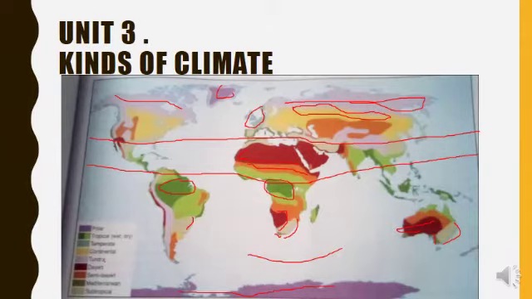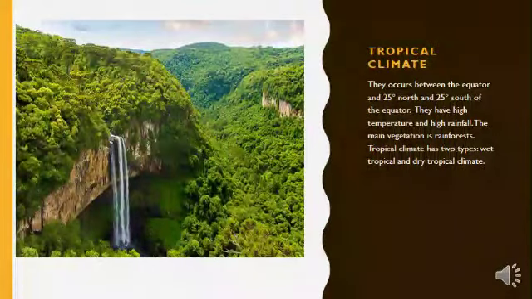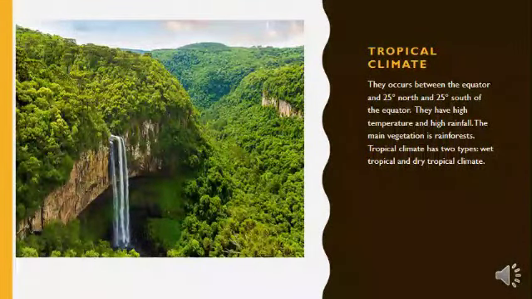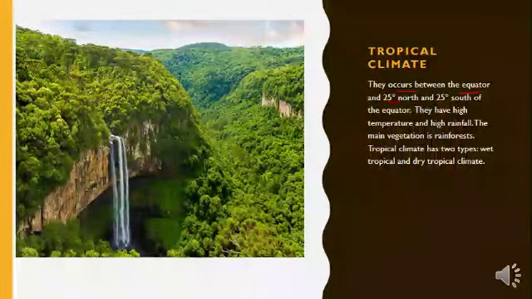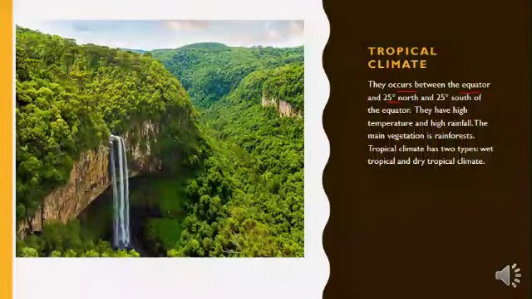So now let's discuss those climates one by one, starting with the tropical climate. They occur between 25 degrees north and 25 degrees south of the equator. They have high temperature and high rainfall.